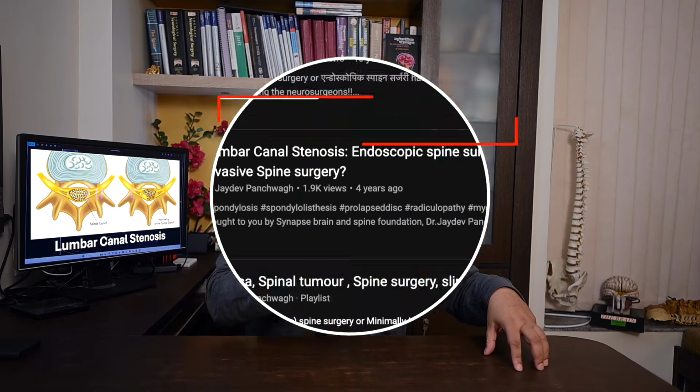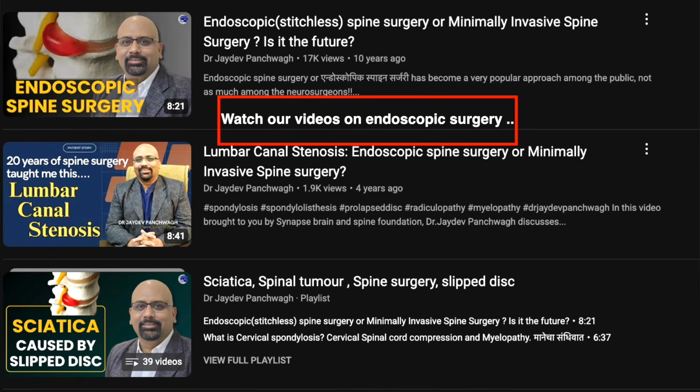To insist that a disorder which needs to be treated by fixation and microscopic method be treated only by endoscope is in a way stupidity, because we are not choosing the method, we are choosing the end result. The end result is possible only with one method. If you insist on another method, the result will not be the same. One has to understand that.